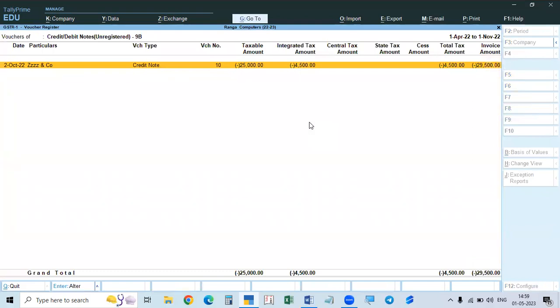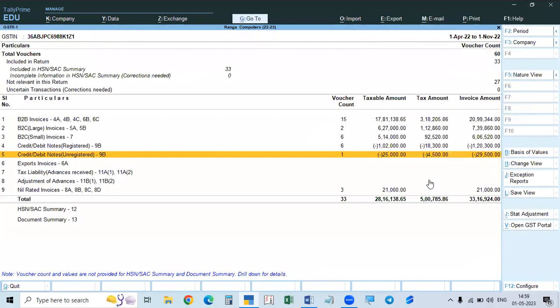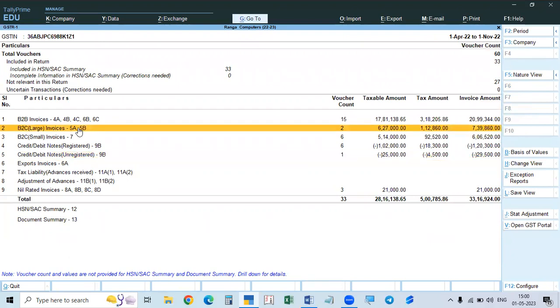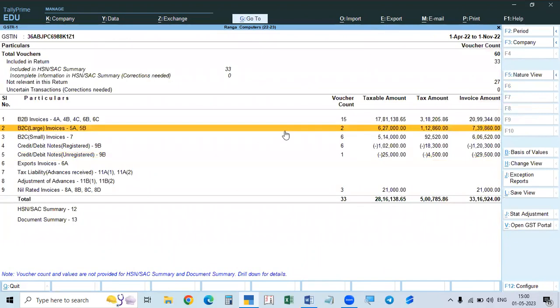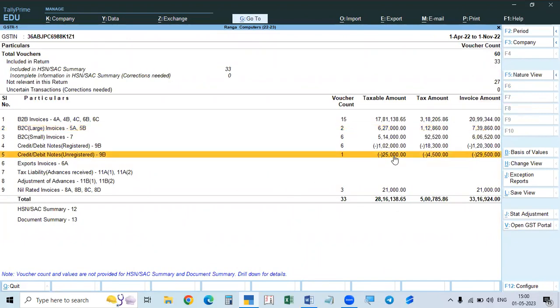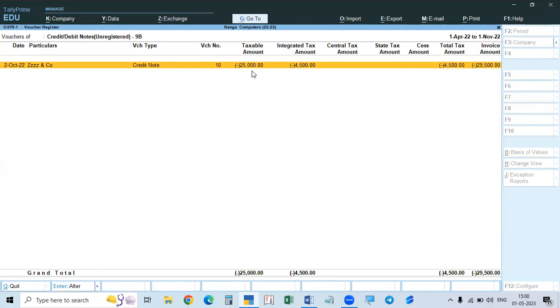Because we are selling, we issue credit notes. In some cases, we issue debit notes. Here, 25,000 is the taxable value, and this is the integrated tax. This is shown separately. See here, this is B2C large. There are two invoices from the same company, 18 and 22. Against this, one credit note is available. Here you see, this is the credit note.